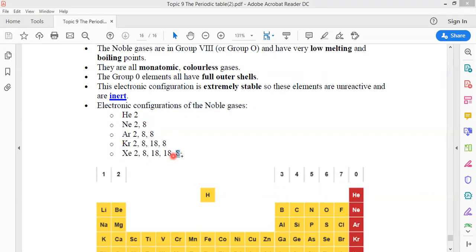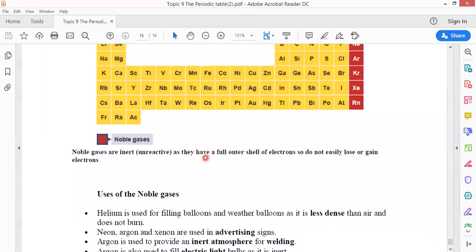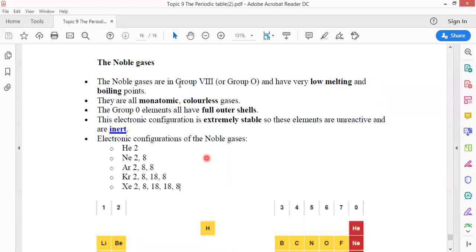Xenon, 8. So in the outermost shell, helium has 2 electrons, and this is the exception. Neon has 8, argon has 8, krypton 8, xenon 8. So these elements are unreactive, and we call them noble gases.